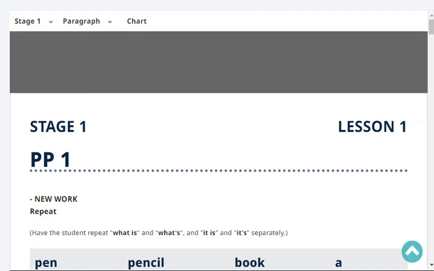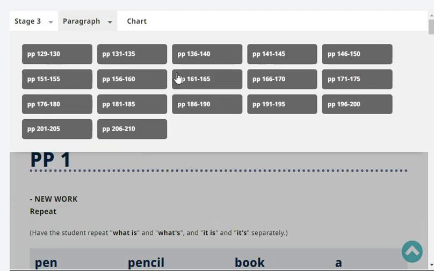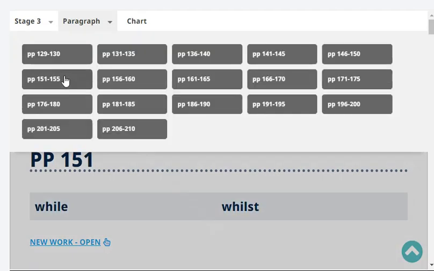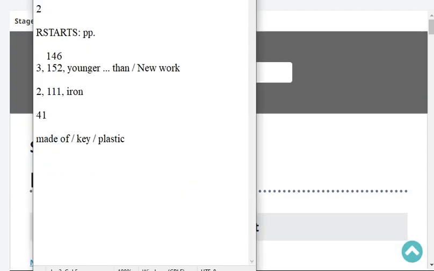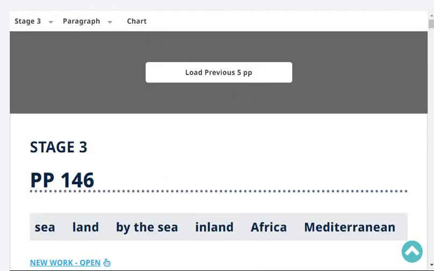We are now at stage 3, paragraph page 152. Yes. Okay, and our last headword was "younger than," a newer type of lesson. Okay, so let's start with our revision. Ready? Yeah. Okay, here we go.